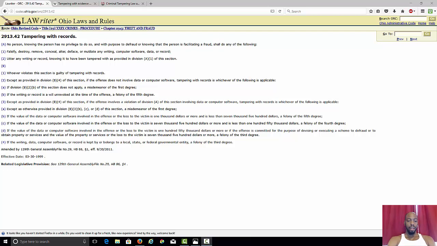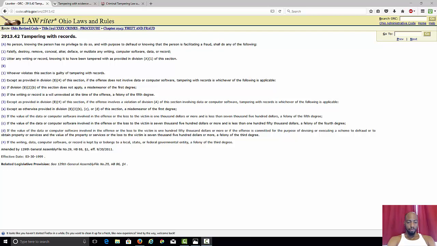If the offense does not involve data or computer software, tampering with records is whichever of the following is applicable. If Division B2 of this section does not apply, a misdemeanor of the first degree. If the writing or record is a will, unrevoked at the time of the offense, a felony of the fifth degree, except as provided in Division B4 of this section.